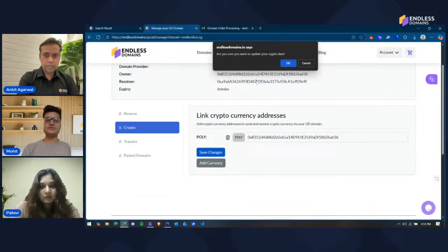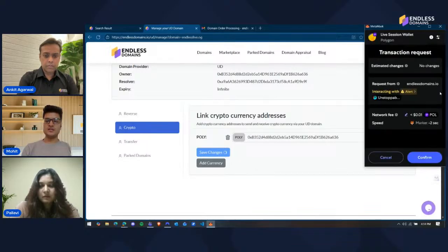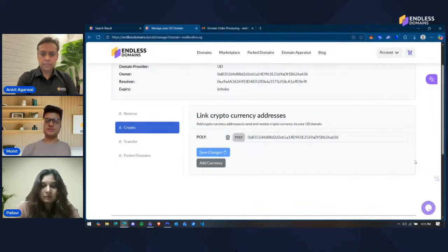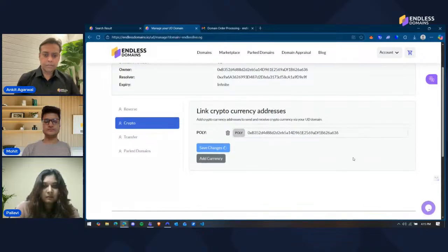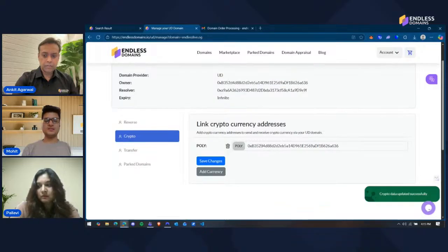It will ask me for a confirmation, asking if I'm sure that I want to update the crypto data. I'll click on OK. It will give me a transaction, because everything on Web3 domains happens on the blockchain. Anything that you need to change on the domain has to be confirmed on the blockchain as well. Since I'm the owner, it will give me this transaction, and I need to confirm it. Once I've confirmed this transaction, the crypto data is updated successfully.